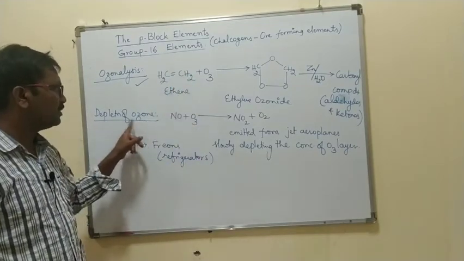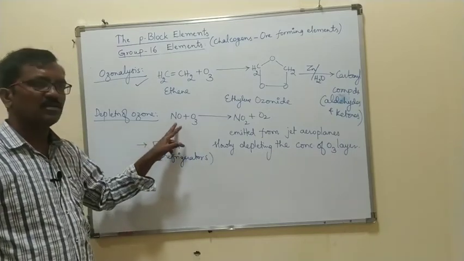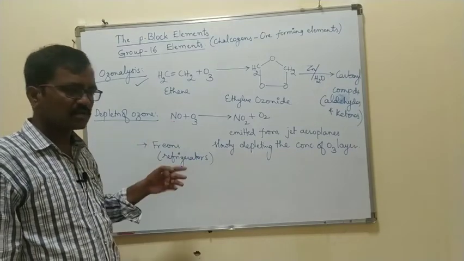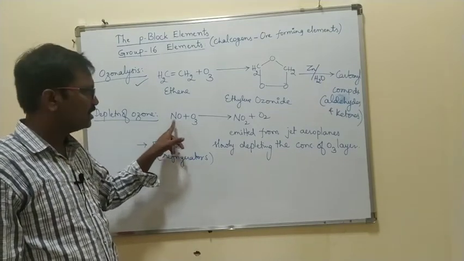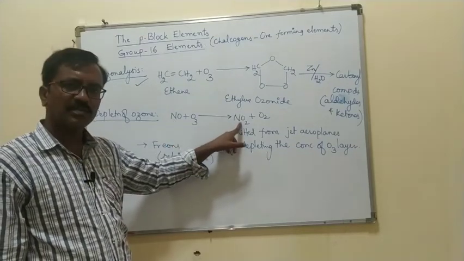The next one, depletion of ozone. Why does depletion take place? When nitrogen oxides, mainly nitric oxide, react with ozone, it forms nitrogen dioxide.